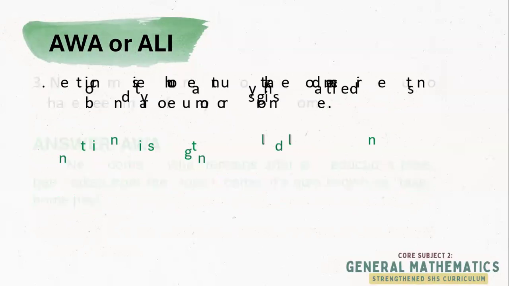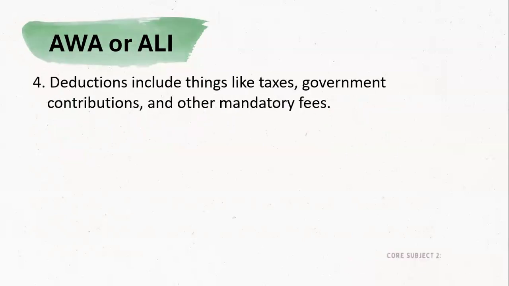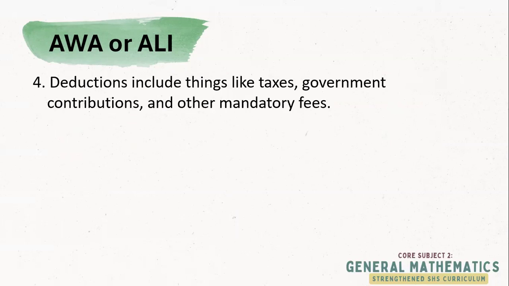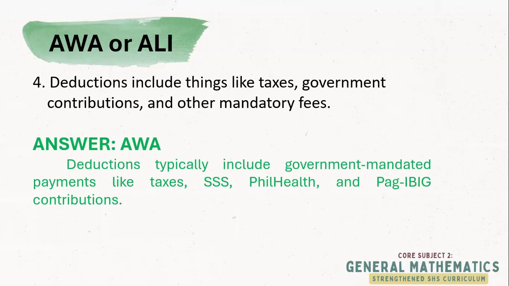Let's have item number 4. Is this accurate? Correct. The answer is Awa. These are required by the law under the Labor Code of the Philippines and help support government services like healthcare and housing. So there are mandatory fees that we need to pay to the government.